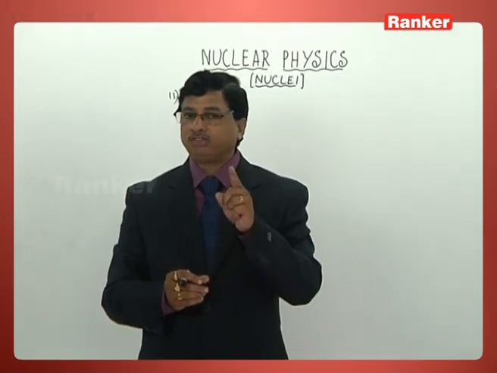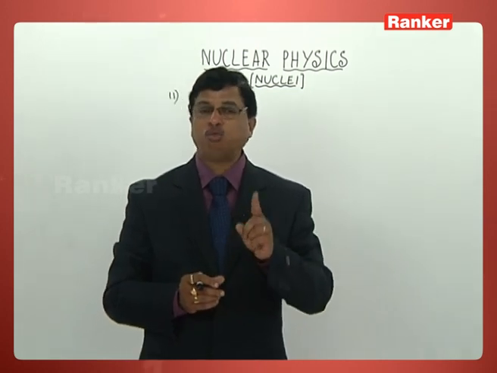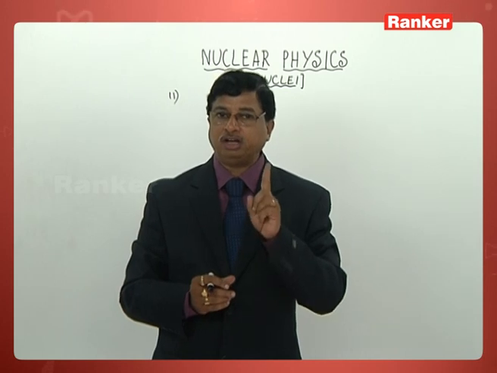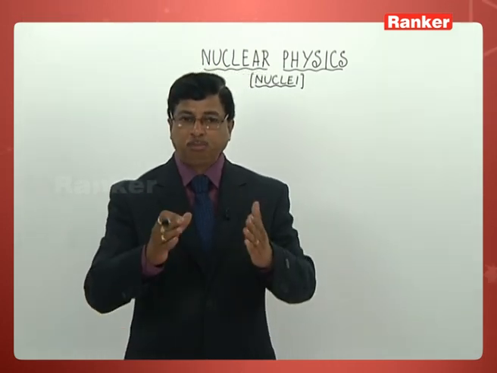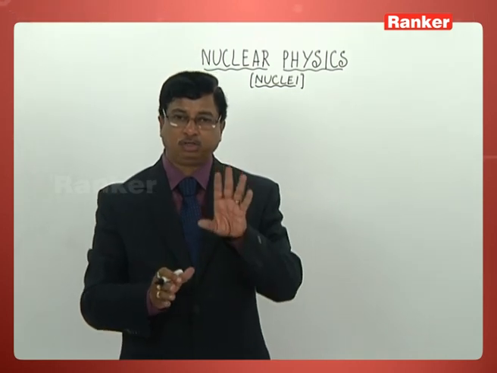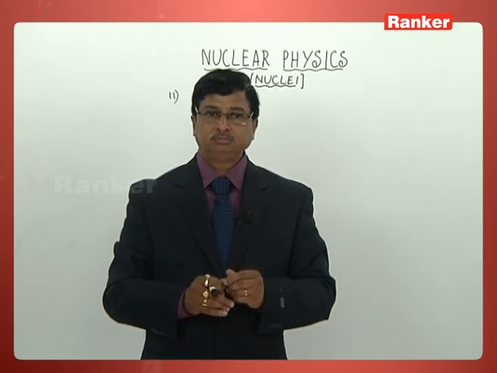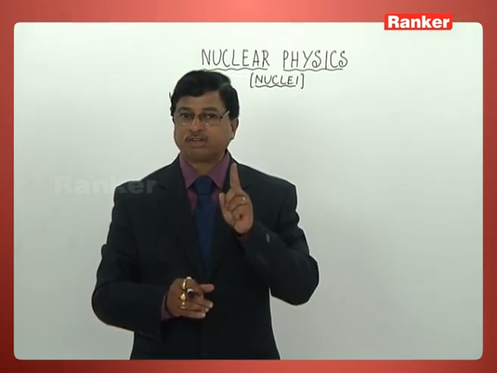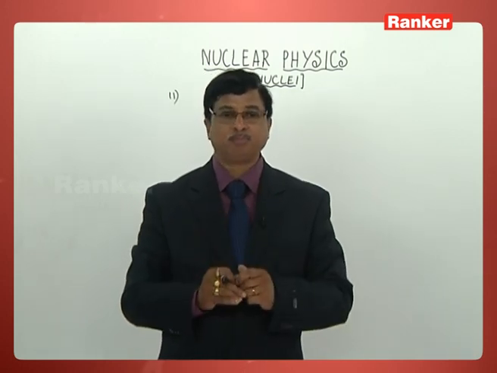Is it not 1/16th? So you can understand 1/16th is left undecayed. So 15 by 16th part of the total substance has already decayed. That's what has been given.